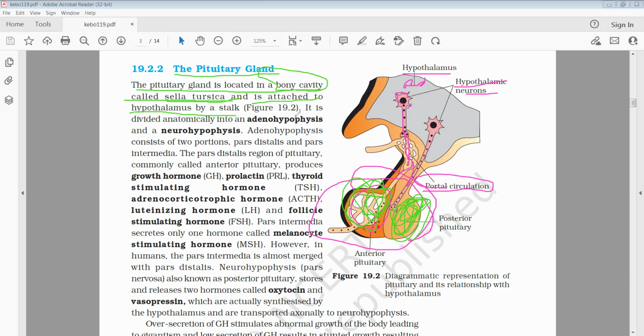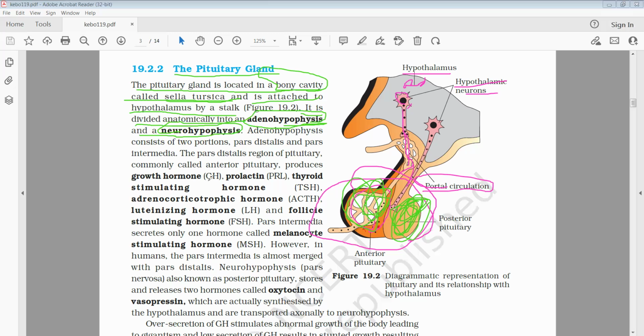So the pituitary gland is divided anatomically into the adenohypophysis and the neurohypophysis. So when we see the pituitary gland, anatomically it is divided into adenohypophysis and neurohypophysis.